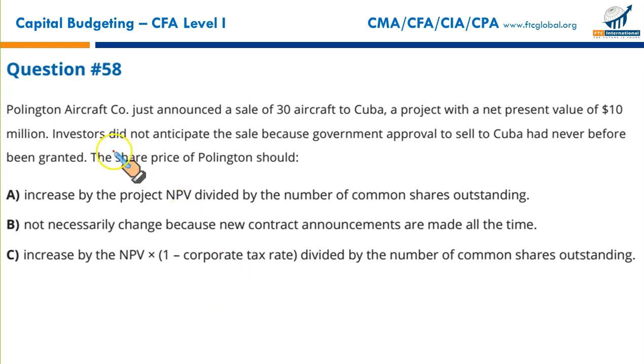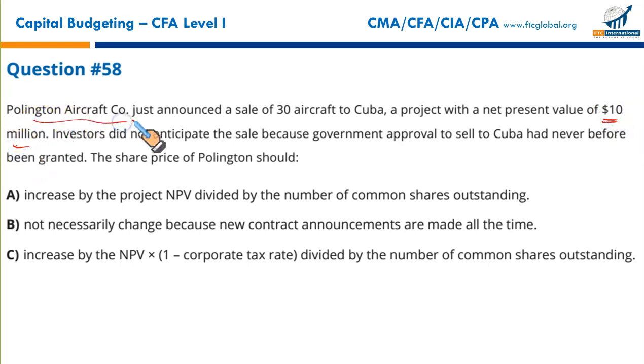Question 58. Pollington Aircraft Company just announced a sale of 30 aircraft to Cuba, one of the only few countries that still have the planned economic system. Cuba, North Korea. A project with a net present value of $10 million.